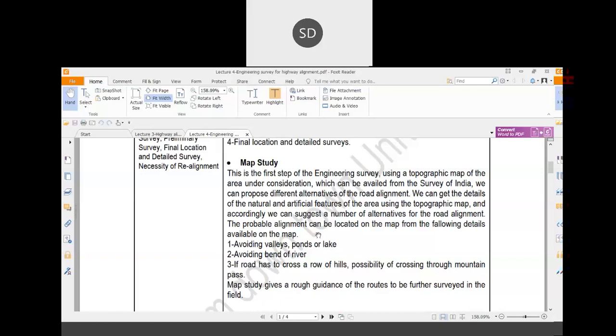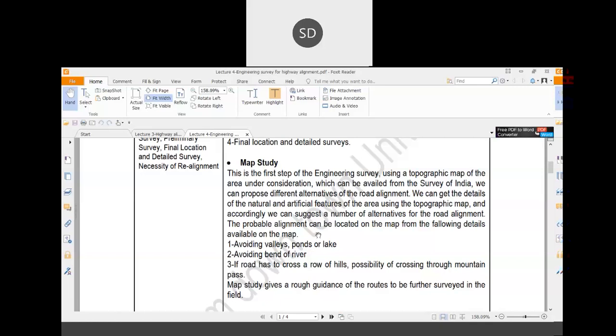by aerial survey. Aerial survey means one plane would take photographs of a particular topographical area. After that, all these photographs are attached together in a particular portion, and that could act as a map for that area.